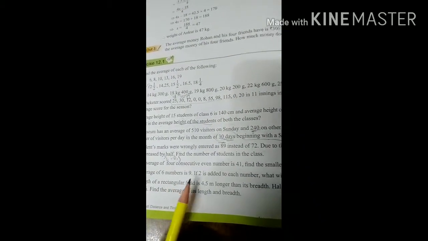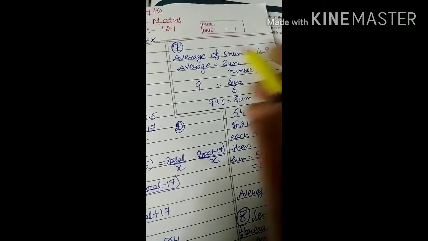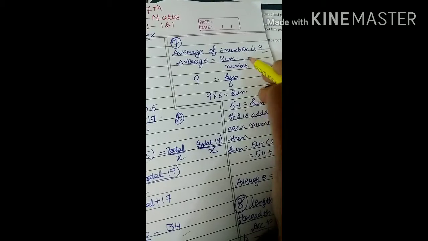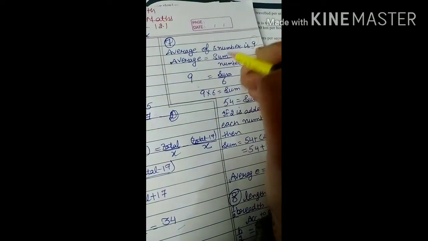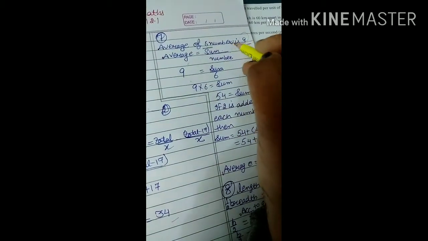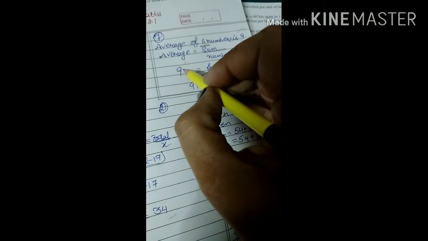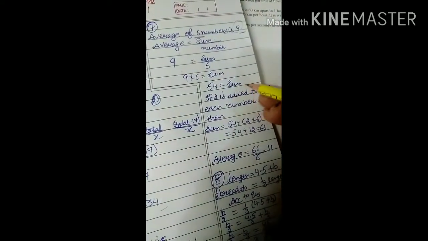In the next, they are saying the average of 6 numbers is 9. If 2 is added to each number, what will be the new average? The average of your 6 numbers is 9, and we know that average is equal to sum over the number of the quantities. Average they have already given to you, 9, and the sum we don't know, and the numbers are 6. So here 6 is in the form of divide, it will be changed into multiplication. 9 times 6, that is 54, is equal to the sum.